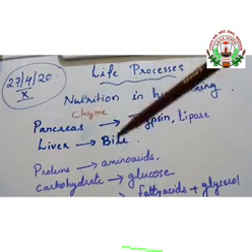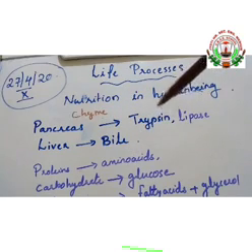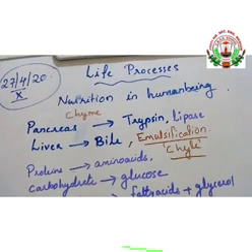Bile makes the acidic food a little bit alkaline, so that the trypsin, lipases, etc. can act upon it. In addition to that, bile juice also does another function that is known as emulsification. Emulsification is the process of what? Breaking down the large fat or oil molecules into smaller fragments, so that the pancreatic enzymes can work on it.